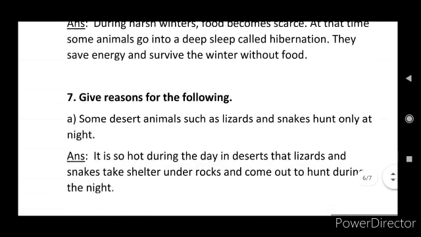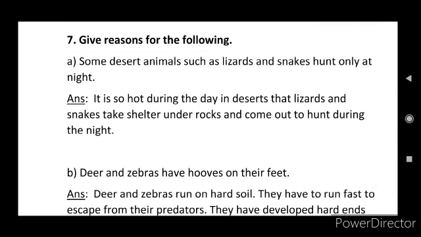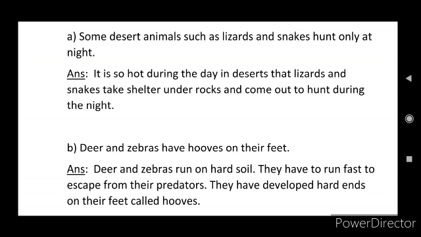And next, seventh main: give reasons for the following. In that A question: some desert animals such as lizards and snakes hunt only at night. So the answer: it is so hot during the day in deserts that lizards and snakes take shelter under rocks and come out to hunt during the night only. So desert animals such as lizards and snakes hunt only at night.